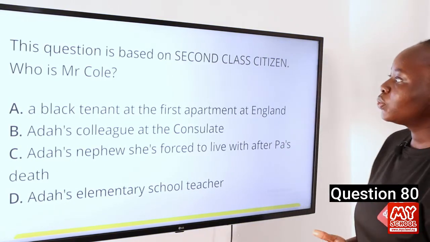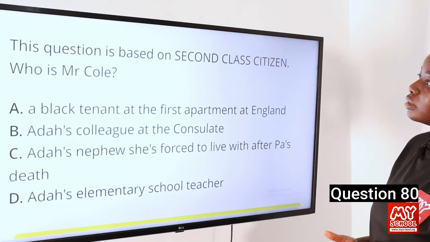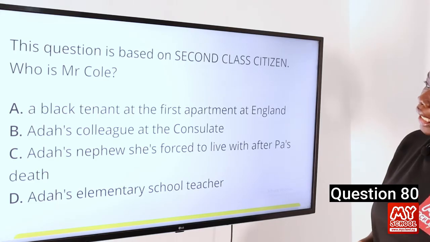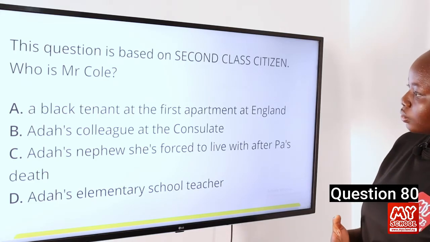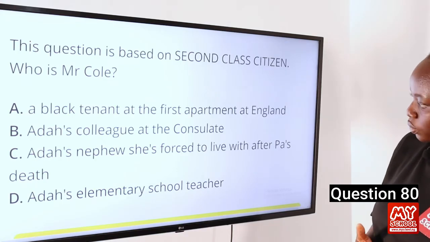Fruits. Question 80. This question is based on Second-Class Citizen. Who is Mr. Cole? A, a black tenant at the first apartment in England, B, Ada's colleague at the consulate, C, Ada's nephew she's forced to live with after Pa's death, and D.